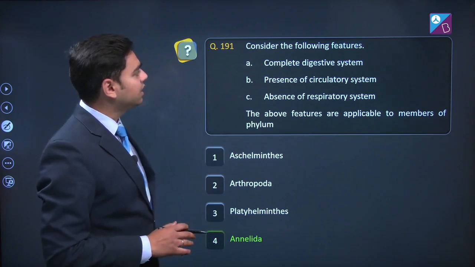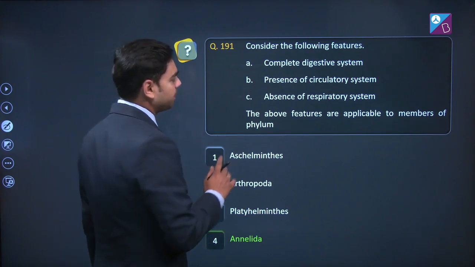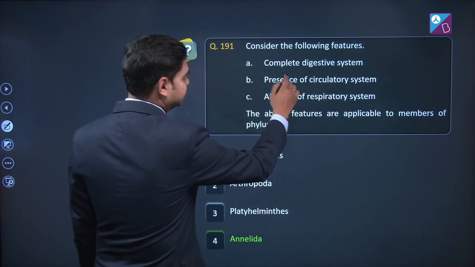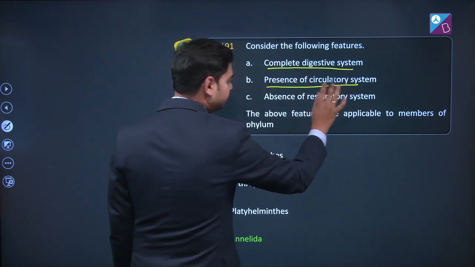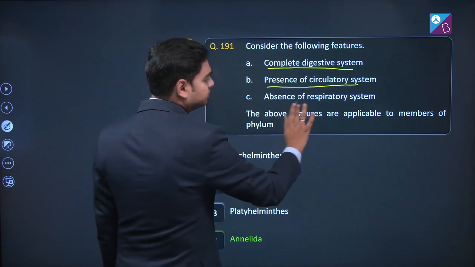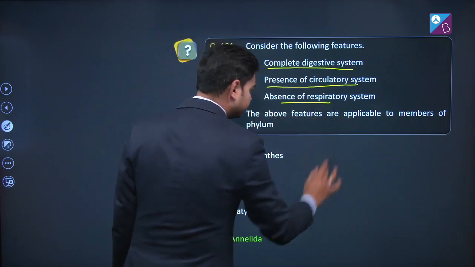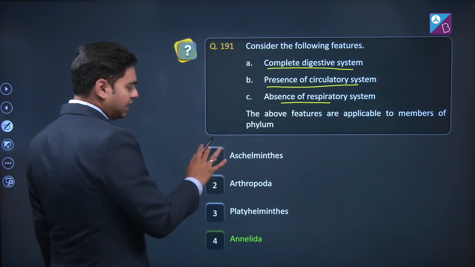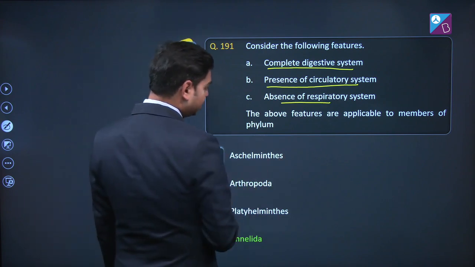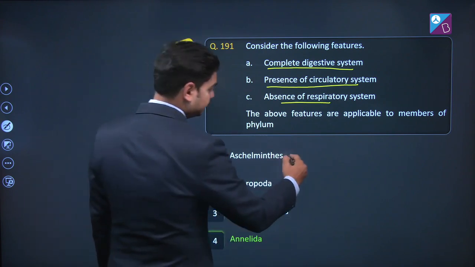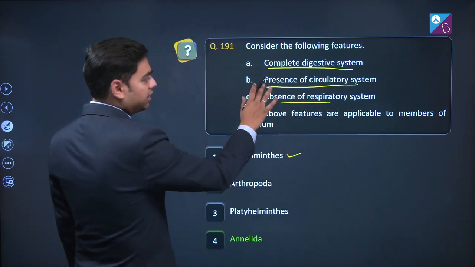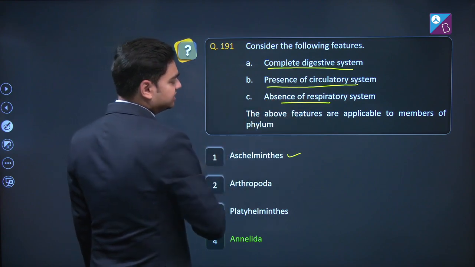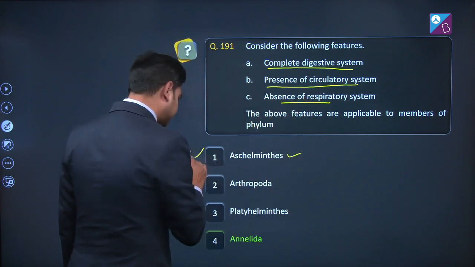Question number 191. Consider the following features. First, complete digestive system. Second, presence of circulatory system. And third, absence of respiratory system. Now, first, Aschelminthes. In case of Aschelminthes, complete digestive system is present, but circulatory system is absent. So, first option is eliminated.